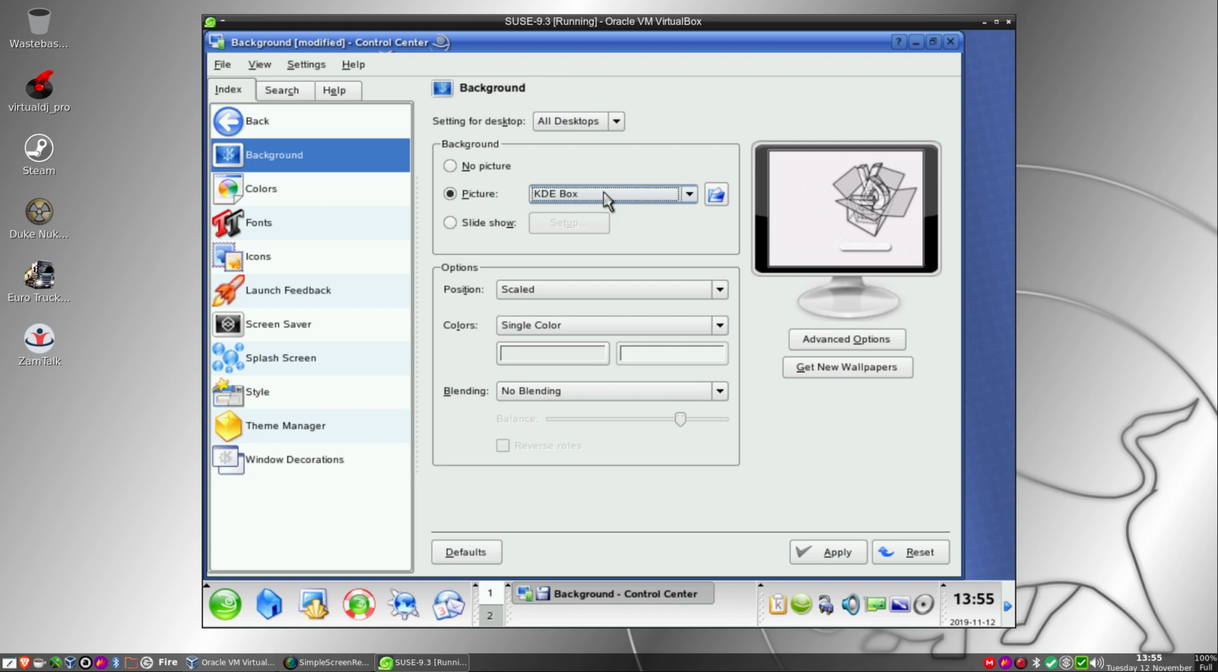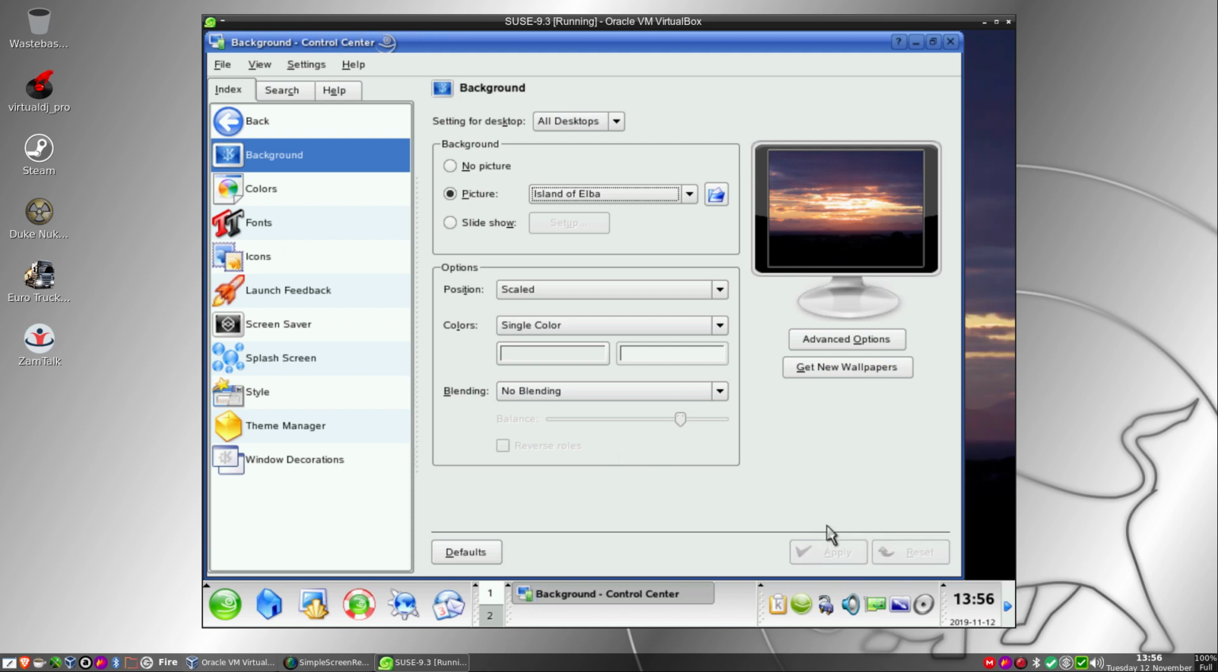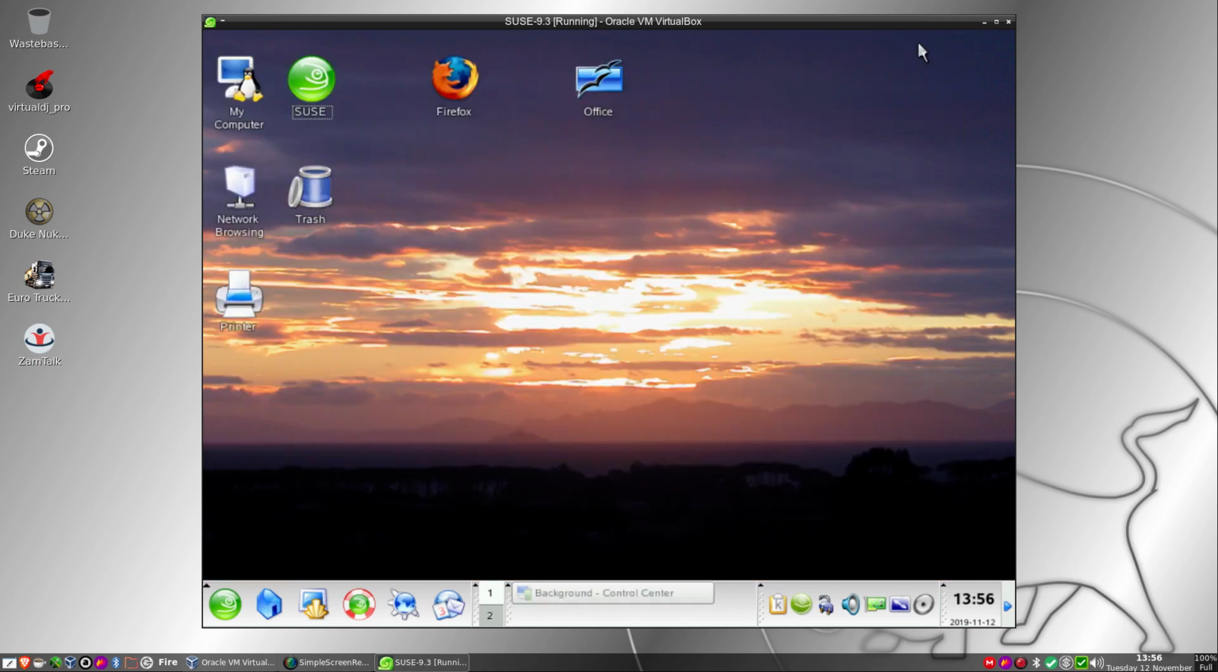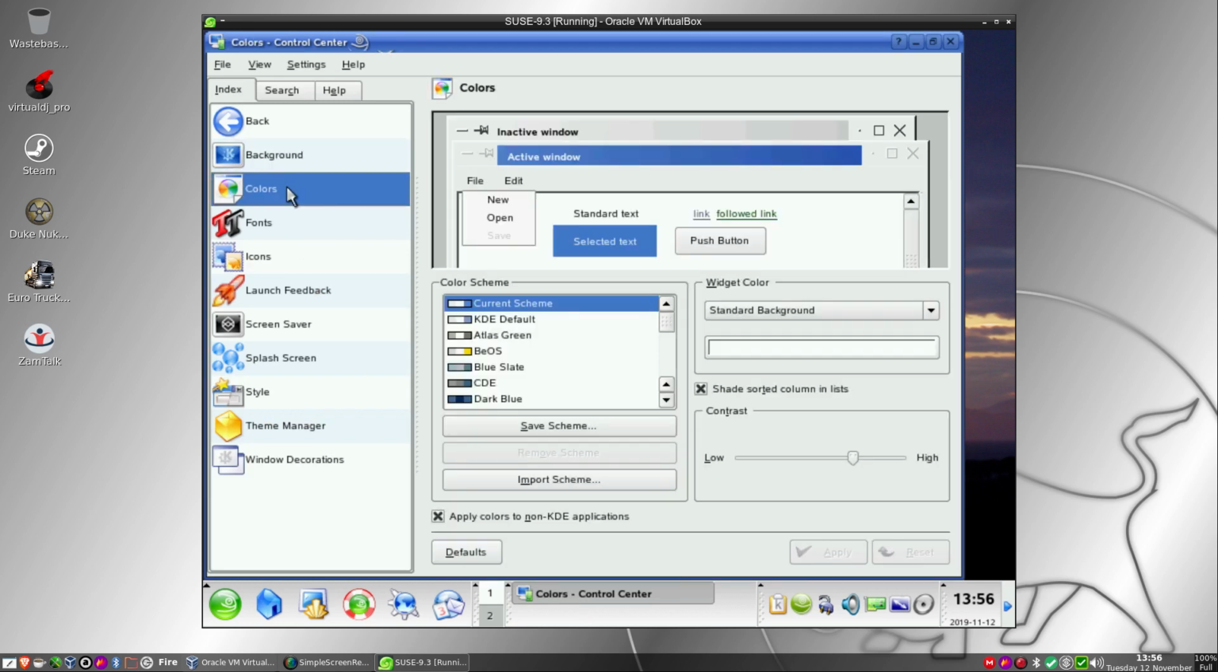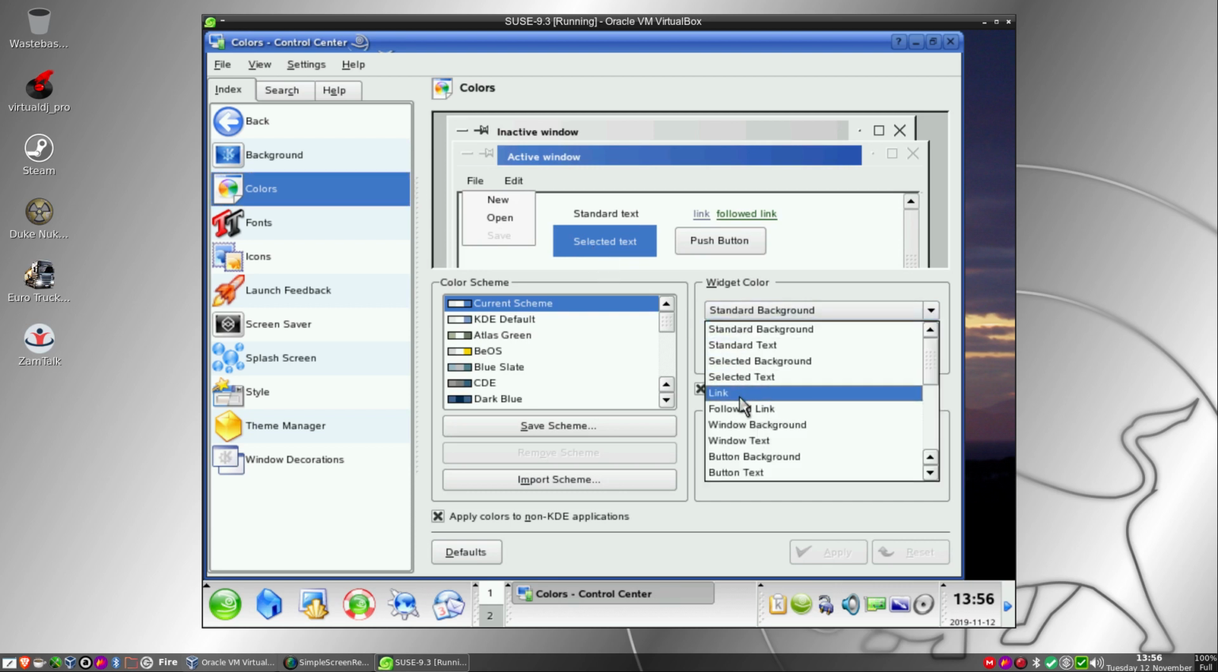KDE. That looks more like Openbox than KDE, that. Oh, I do like that one. Island of Elba. So let's see if I can apply that. I can. Let's minimise that just out of the way. Ooh, that's pretty. Nice. Okay, of course we can set every colour under the sun. I mean, literally everything is here. You can literally set a colour for each and every one of these and just have it your own.